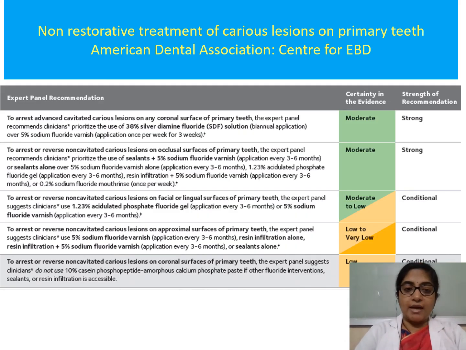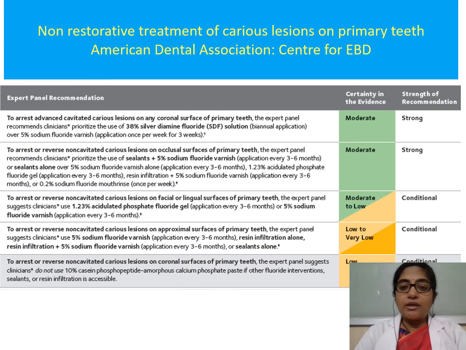Now, what exactly is being done in this slide? You can see that the American Dental Association Center for Evidence-Based Dentistry has given an expert panel recommendation on the topic of non-restorative treatment of carious lesions on primary teeth. And we can see here that the panel recommends to arrest advanced cavitated carious lesions on any coronal surface of primary teeth. They recommend the use of 38% silver diamine fluoride solution and over 5% sodium fluoride varnish.